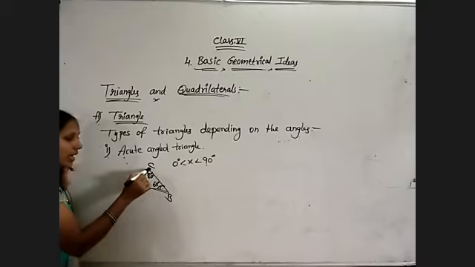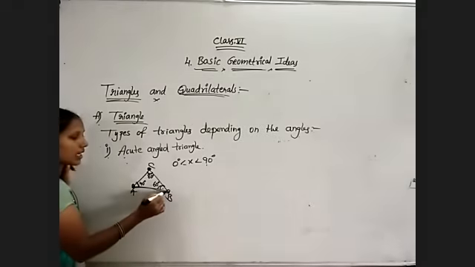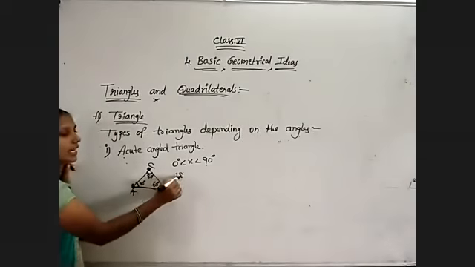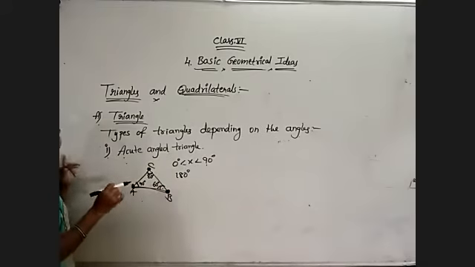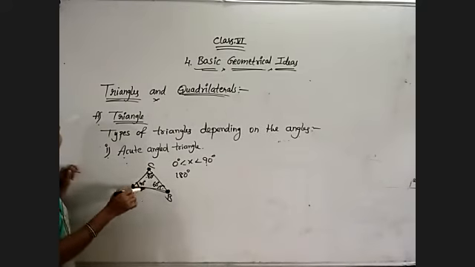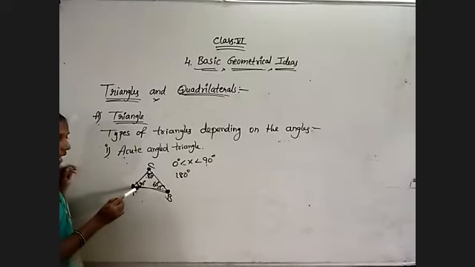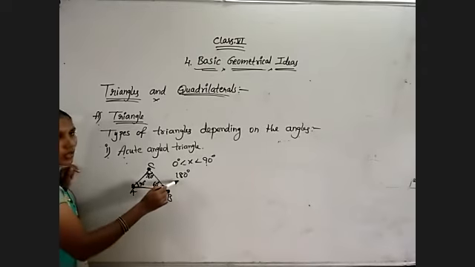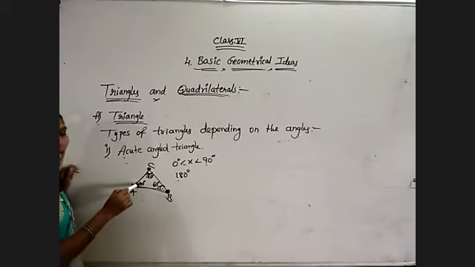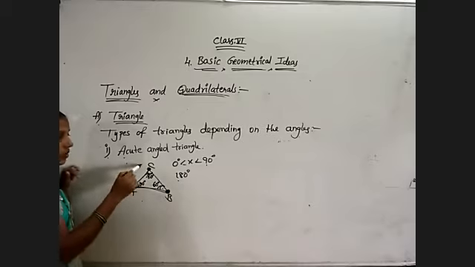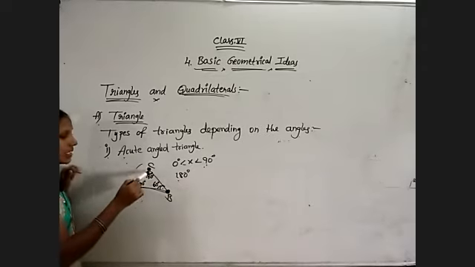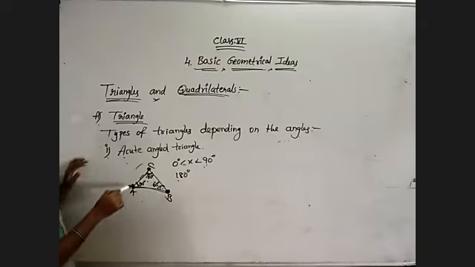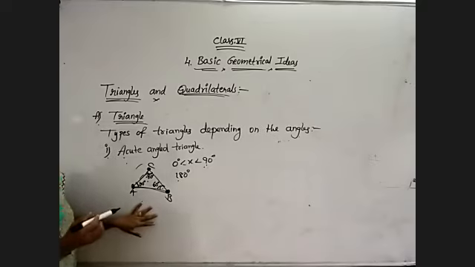Remember, in a triangle, always the sum of the three interior angles of a triangle is equal to 180 degrees. Remember this. Compulsory, the sum of those three angles will be equal to 180 degrees in any triangle. So 40 degrees is lesser than 90, 60 lesser than 90, 80 also lesser than 90. So these three angles sum also equal to 180 degrees. Every angle is lesser than 90, means every angle is an acute angle. That's why triangle ABC is an acute angled triangle.